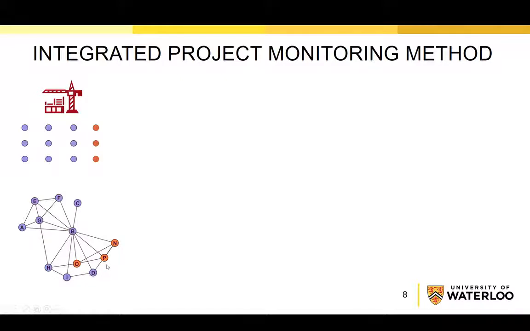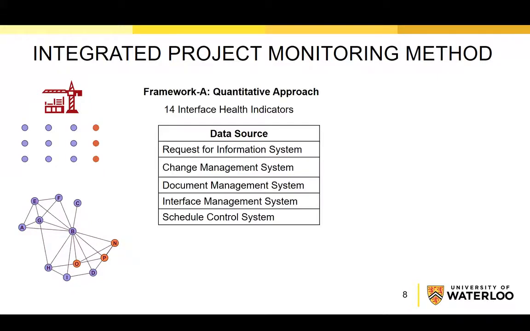After creating these networks, the next step is evaluation of stakeholder connections. For this step, we developed two frameworks. The first one, named Framework A, is a quantitative method, and it uses project data to measure interface health between project stakeholders.